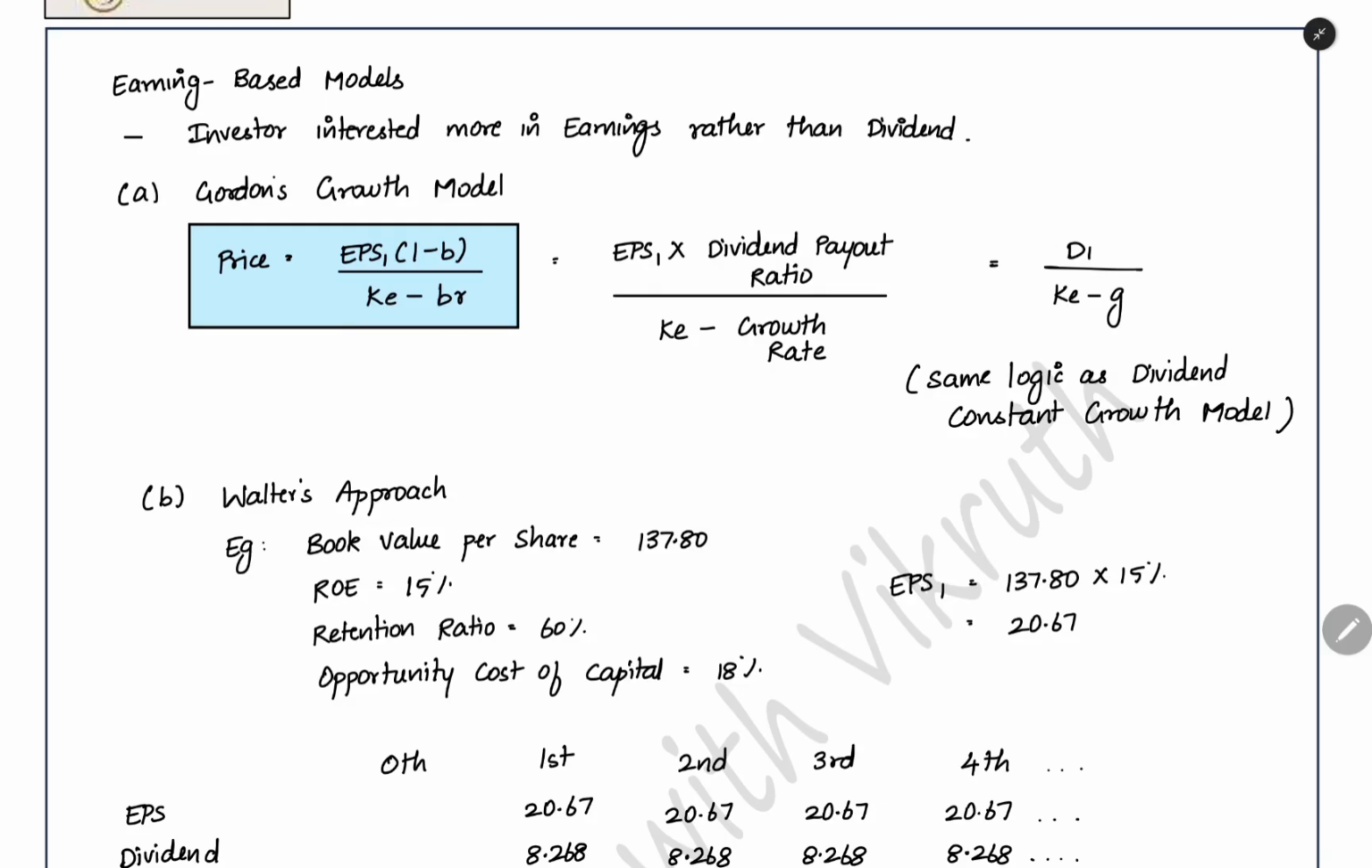When you see, normally it will be coming in the same format as D1, dividend at the end of first year. EPS 1 when you multiply by the dividend payout ratio, you will get dividend at the end of first year, D1, divided by Ke minus g. Same logic only as the dividend growth model, but they are going through EPS. Just that the presentation of the formula is different. When they are asking using the earnings model, you have to use this only.